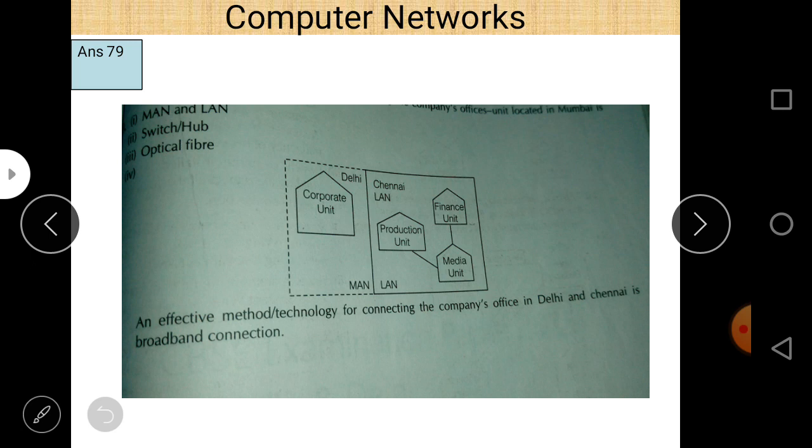So if there is a difference of 10 meter or 20 meter between connecting indirectly and connecting directly to the building which contains the server, then the second option is much more useful than the previous one, the indirect connection.